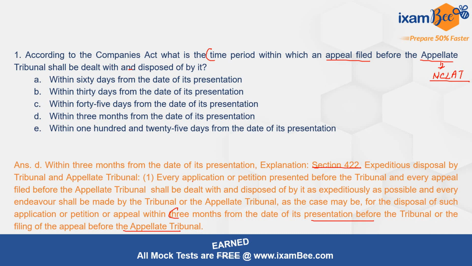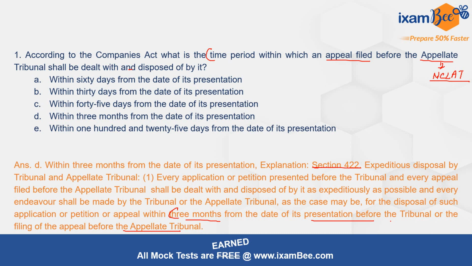So basically each and every application या petition जो भी present होगा tribunal के पास, या फिर कोई भी appeal file होगा appellate tribunal के पास, that has to be disposed of, that has to be dealt with by these authorities as early as possible. However, they have to go ahead and dispose such matters, such applications, petitions, appeals within a period of 3 months. कब से ये 3 months consider किया जाएगा? From the very date of their presentation before these authorities.